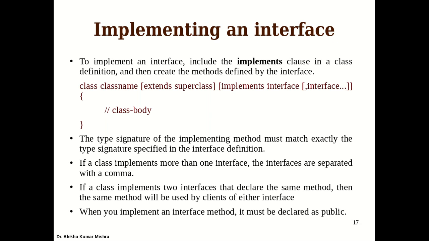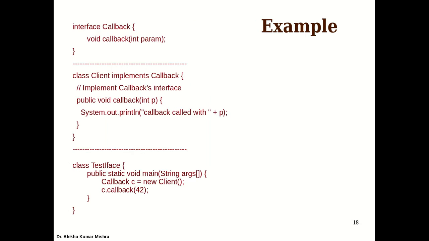So when you say same method, it means they are matching signature. Remember that, okay? So the signature should match. When you implement an interface method, it must be declared as public. That is essential. So here is an example.